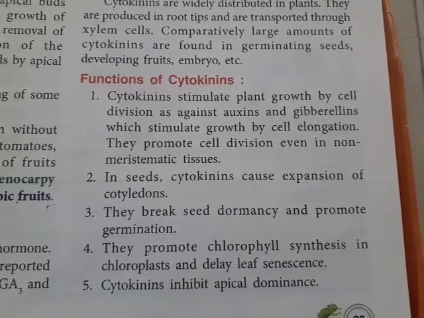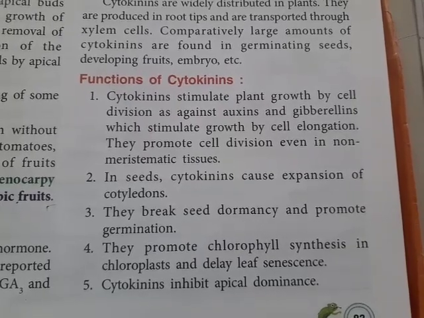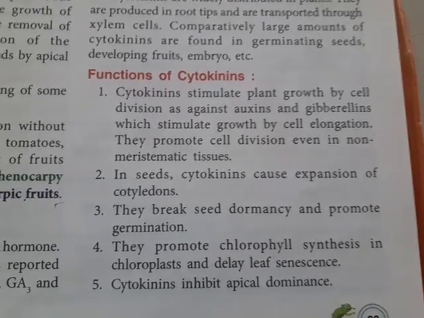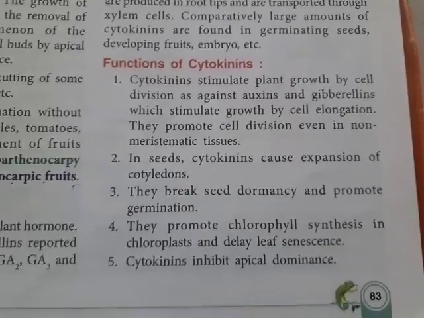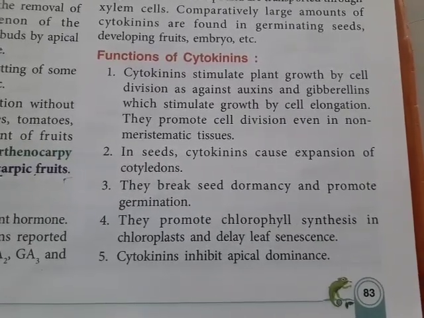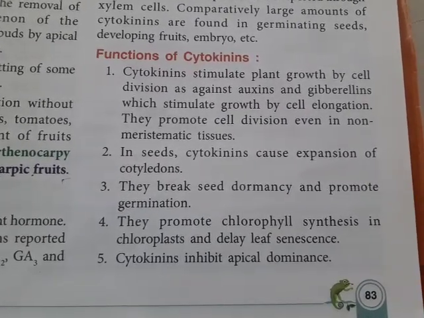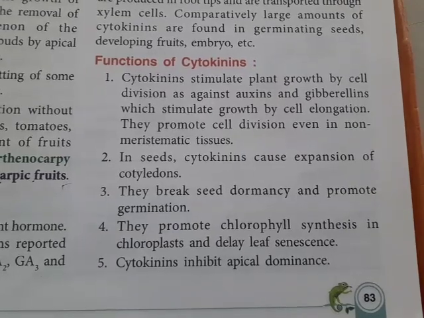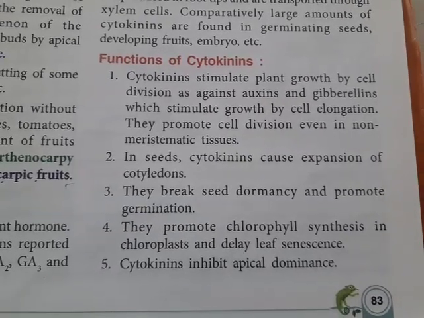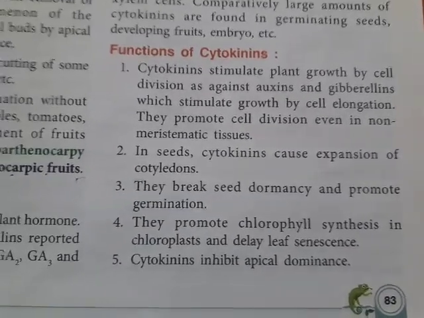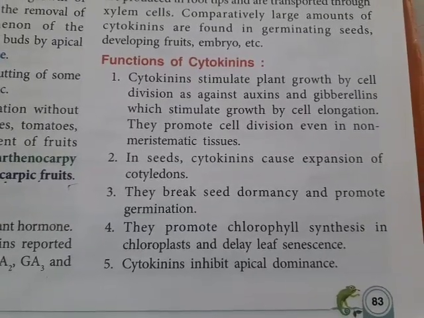Then they break the seed dormancy and promote germination. So they also promote germination. They produce chlorophyll synthesis in chloroplasts and delay leaf senescence. They also inhibit apical dominance, that is, they will be suppressing the apical buds' effect on the lateral buds. The lateral buds are suppressed by the apical buds, which is called apical dominance.